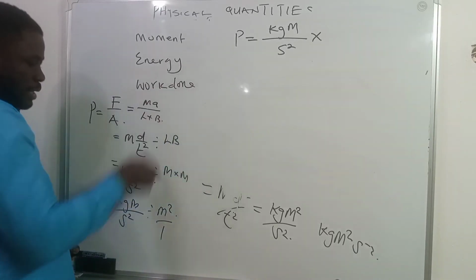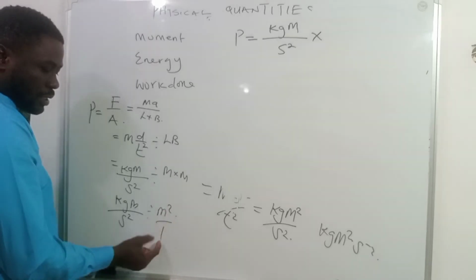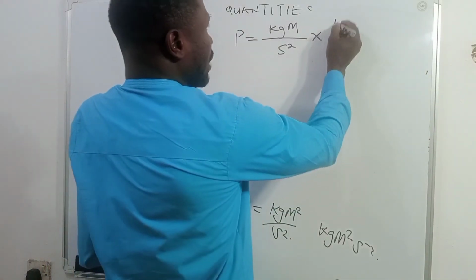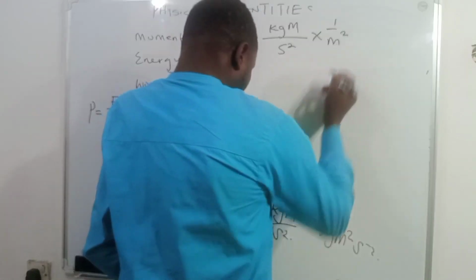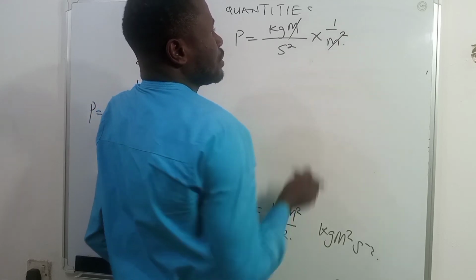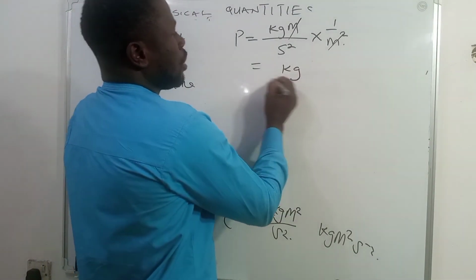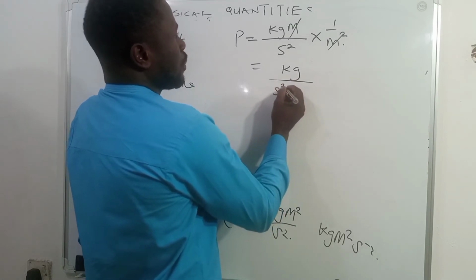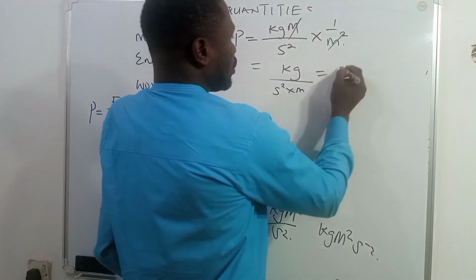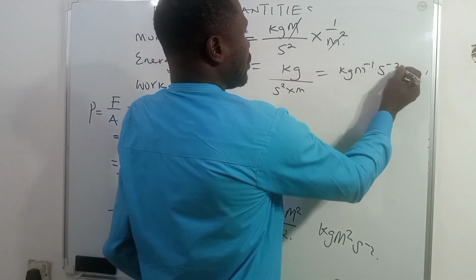So if we are replacing the division sign with a multiplication sign, mathematically, the 1 will come up while the m squared goes down. And so we're going to have 1 all over what? M squared. Of course, here now m will cancel itself here. It will take out 1 there. And then this will be equal to kilogram all over second square times what? M, because there's 1 m left there. And this is equal to kilogram per meter per second square.